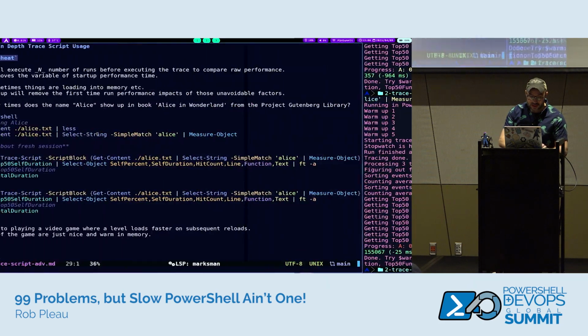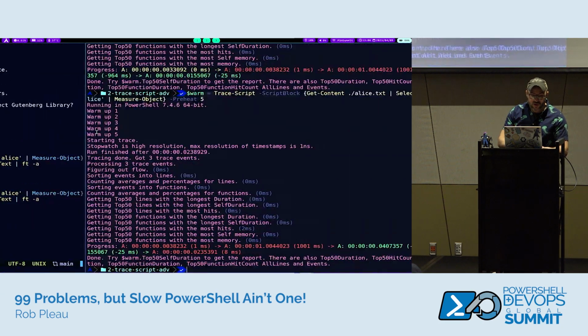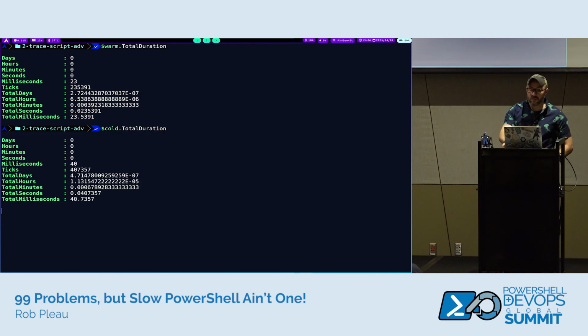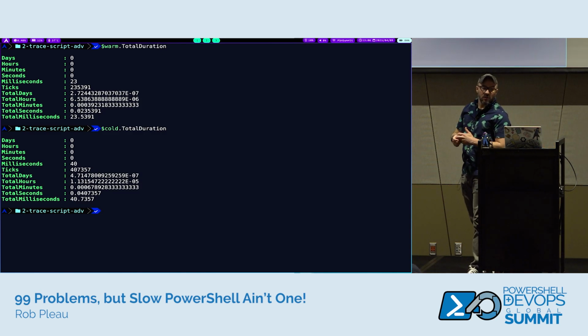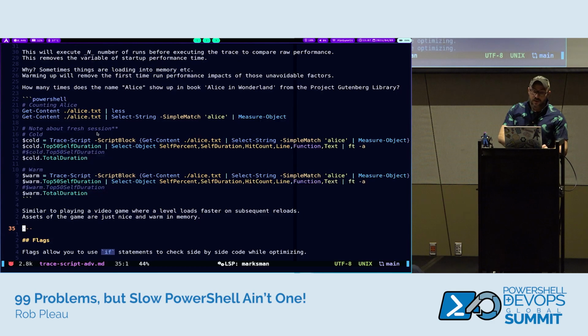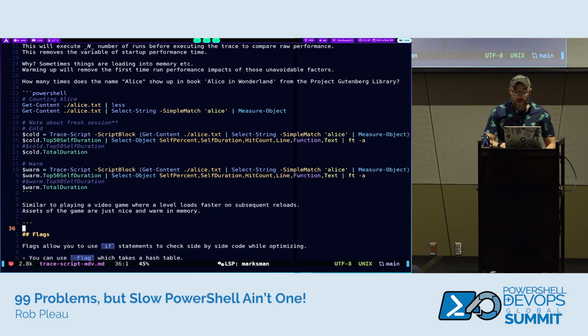This one's usually pretty close. I just couldn't think of a good example, honestly, of something that was super memory intensive, but total duration, there we go. With the preheat, it was actually about half the time, which is usually a little bit better than when I was doing this in test examples. So with the preheat, the trace we stored in the warm variable up there, 23 milliseconds, first without the preheat, 40. Again, you probably could think of a more real-to-life example, but just know that preheat is there for those cases where your initial run might take some more time and you just want to warm it up before actually doing the trace.